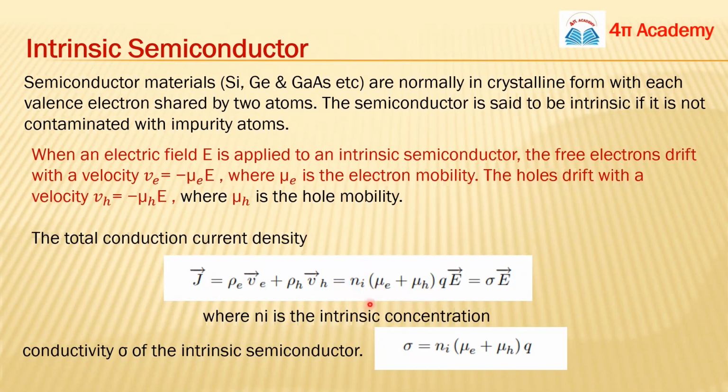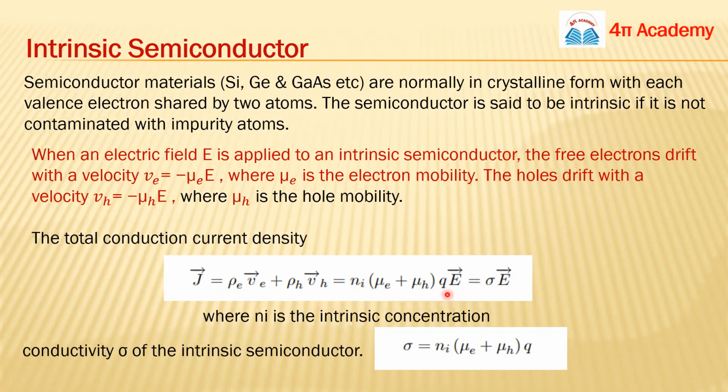And what is Ni? Ni is the carrier concentration inside the intrinsic semiconductor, and it is equal to N and equal to P. So in intrinsic semiconductors, the concentration of electrons is equal to the concentration of holes, and it is represented by Ni. So the total current density will be Ni (mu E plus mu H) Q times the vector E.